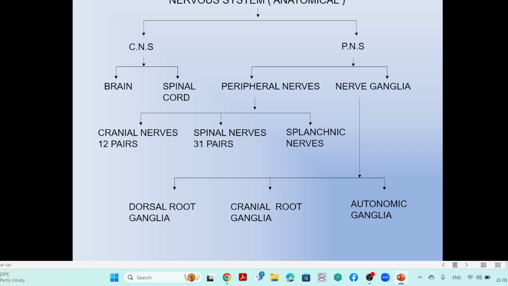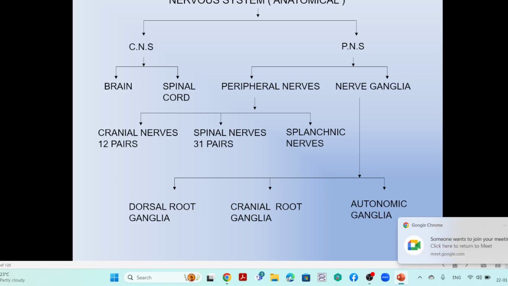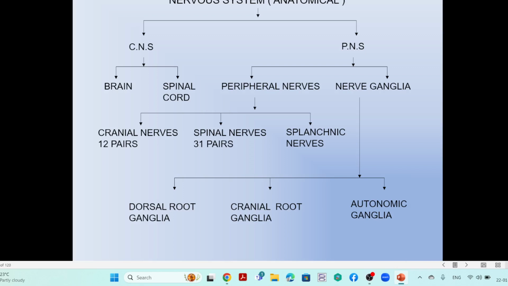uploaded. So the nervous system classification: the central nervous system and the peripheral nervous system. The central nervous system organs are the brain and spinal cord. The peripheral nervous system has the peripheral nerves and nerve ganglion.